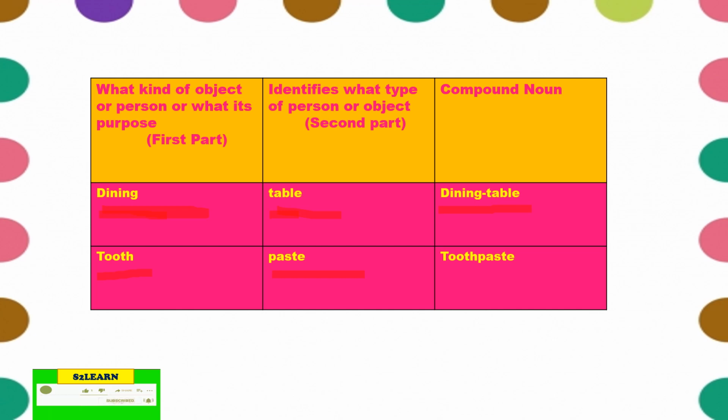Tooth is the kind of object, and paste is used to brush our teeth. So that is toothpaste. When these two words are combined, it gives the compound noun toothpaste. Getting it? This is just for your understanding of how they are formed, how they are divided into two parts and how they are combined.